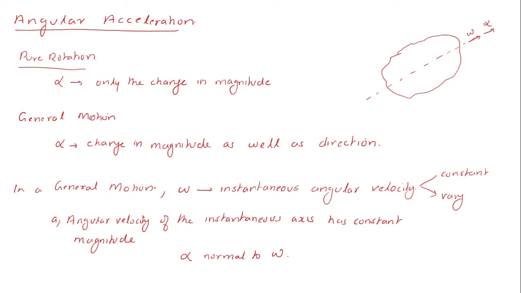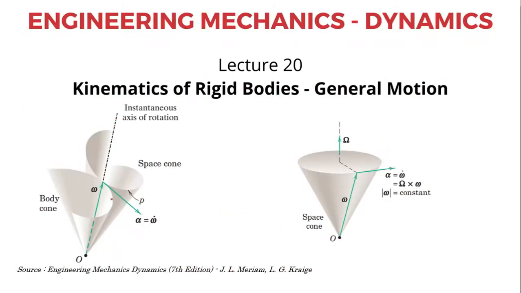I'll show you a figure here. You have the two cones, the body cone as well as the space cone. The intersection of these two represents the instantaneous axis. The angular velocity vector is shown here. The angular acceleration alpha will be normal to the instantaneous angular velocity omega here, or alpha equals omega dot.